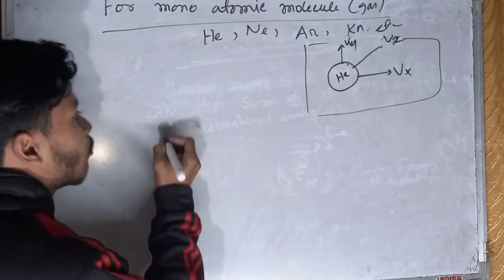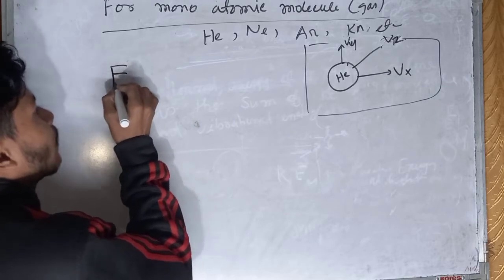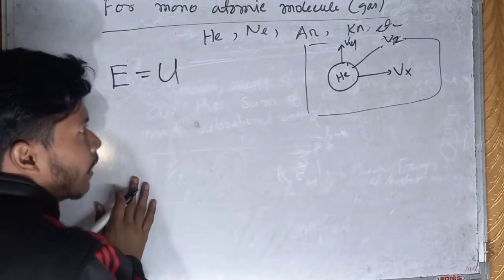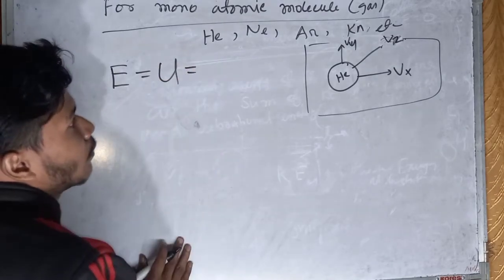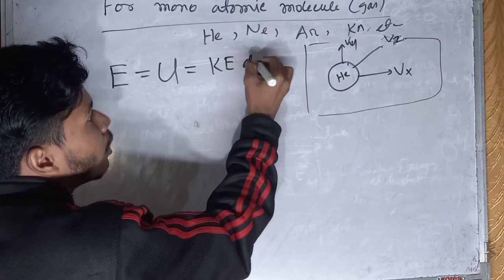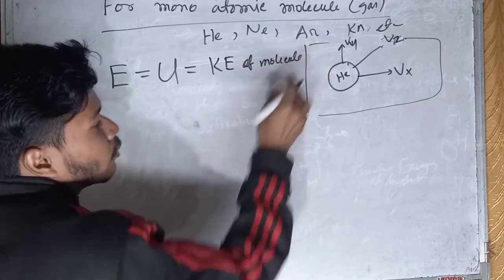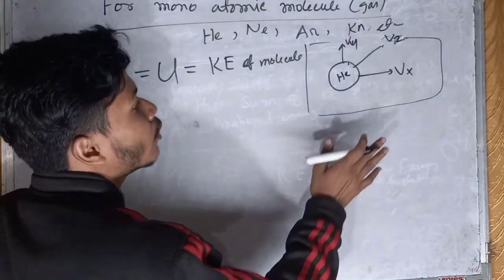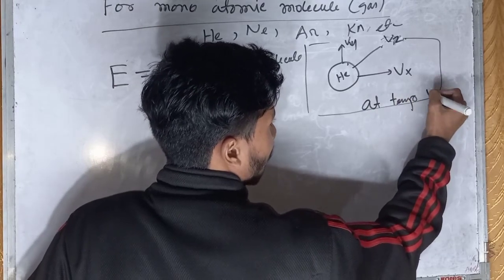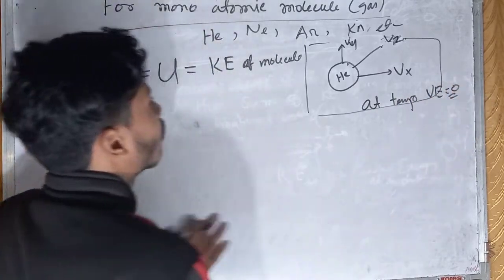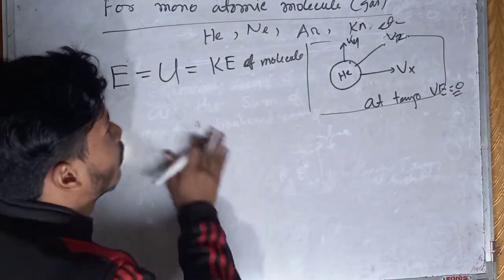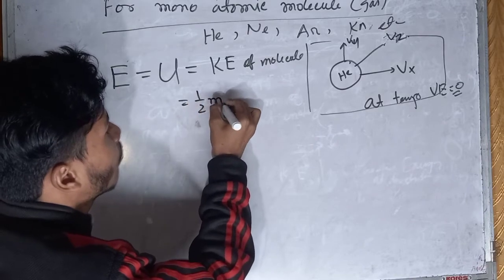So the total energy of the system will be the total sum of the internal energy, U, which is equal to the kinetic energy of the molecule. There is no force of attraction, so PV is 0. We consider low temperature, so the vibrational energy is 0. So the total energy will be the kinetic energy of the molecule. What will be the kinetic energy of the molecule? That will be half of m vx square.